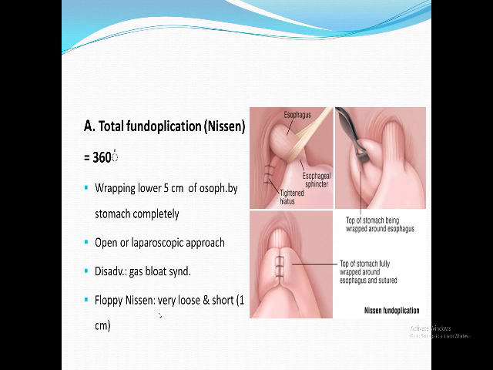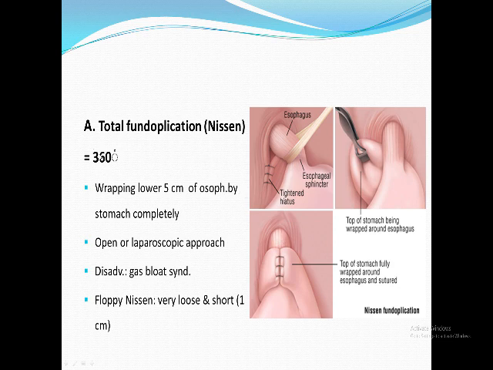What's this Nissen fundoplication? Nissen described a technique that makes a complete wrap of the stomach around the lower esophagus. He started like that. He reduced the esophagus again intra-abdominally. He narrowed the esophageal hiatus, and then he brought the fundus of the stomach behind the esophagus like that, and then sutured it again here to the other side. So there is a complete wrap of the stomach around the lower esophagus, and that's why we call it total fundoplication.